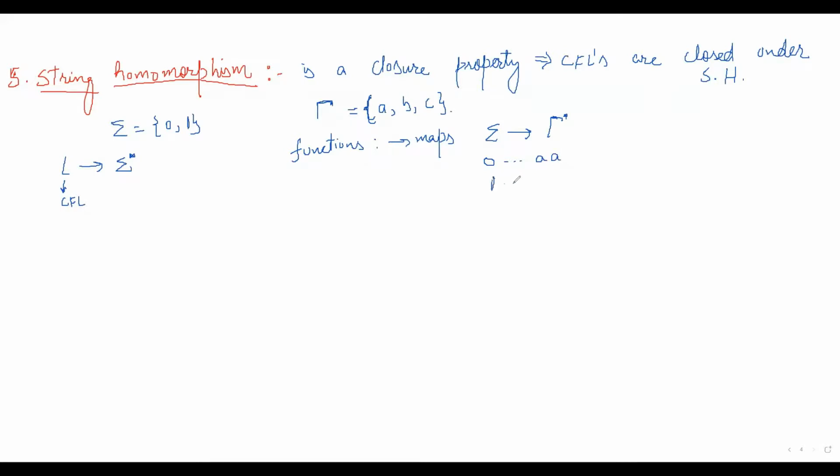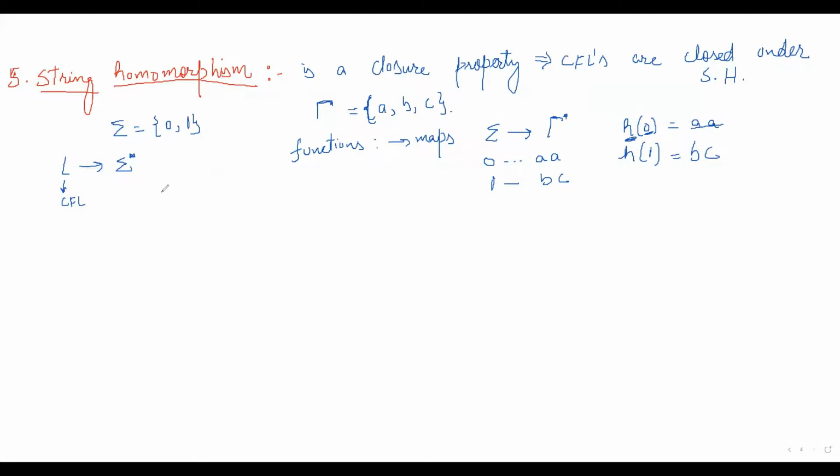For 1, we have another string, let's suppose BC. So we can say there is a function H. H of 0 gives AA, H of 1 gives BC. So for every alphabet symbol in sigma, there is a string in gamma star.